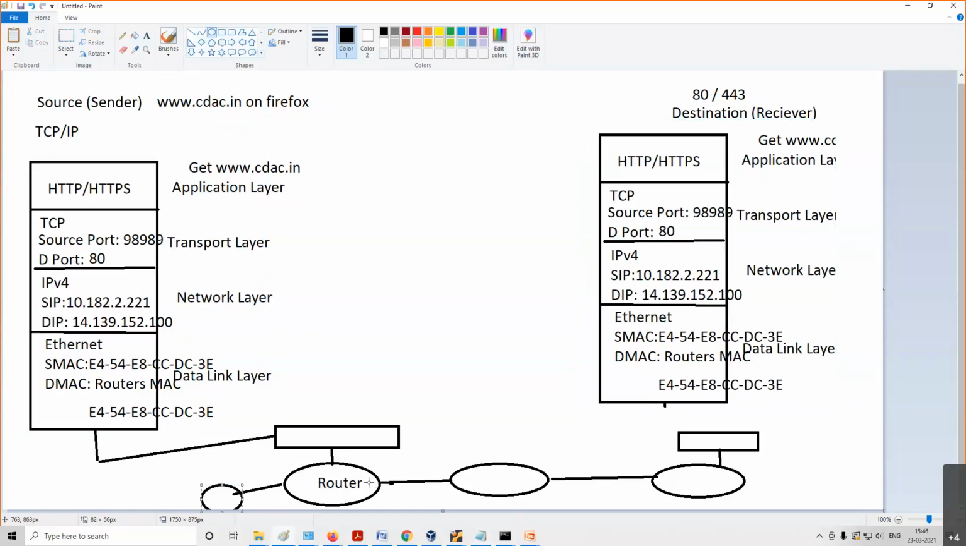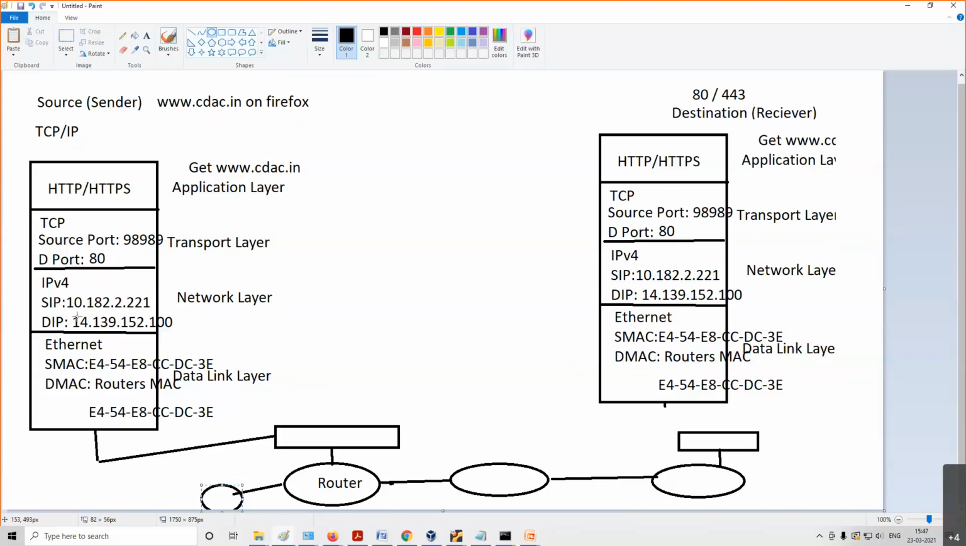Now, whom to send, whether we have to send to here or here, how will you decide? You will check the IP addresses. You will not check the MAC addresses. So in the router part, you will use the IP address. Suppose this router is connected to 2, 3, 4 routers. Where to send? Which router has to forward this packet?